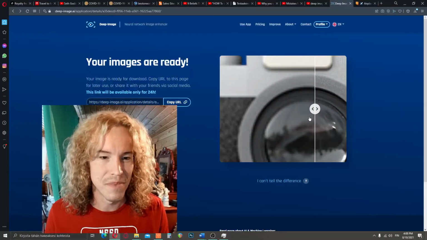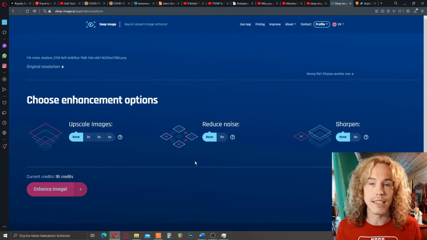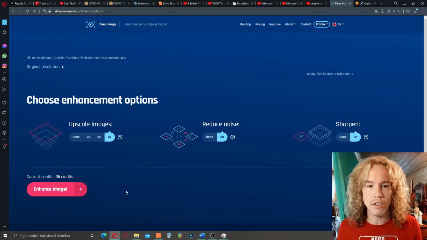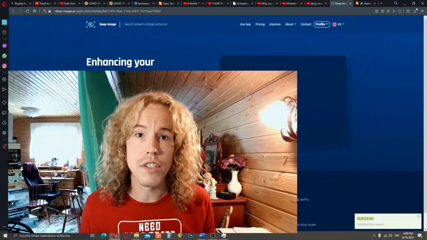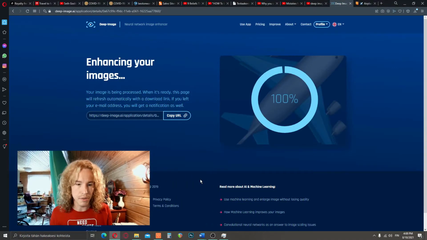Look at this. You can simply upload your images to the Deep Image interface, select how many times you want to upscale the image, and whether you want noise reduction and artifact removal. You can upload JPEGs and PNGs. Then the wizards of the interwebs do their magic, and you get an image you can use. It's not perfect, but it's surprisingly good.